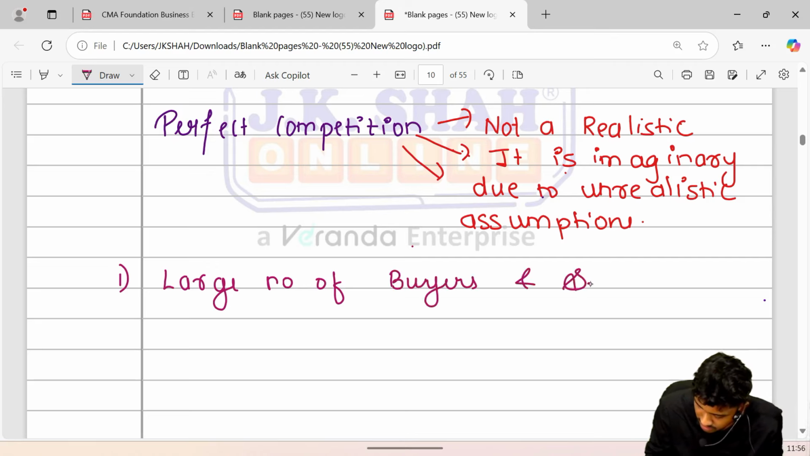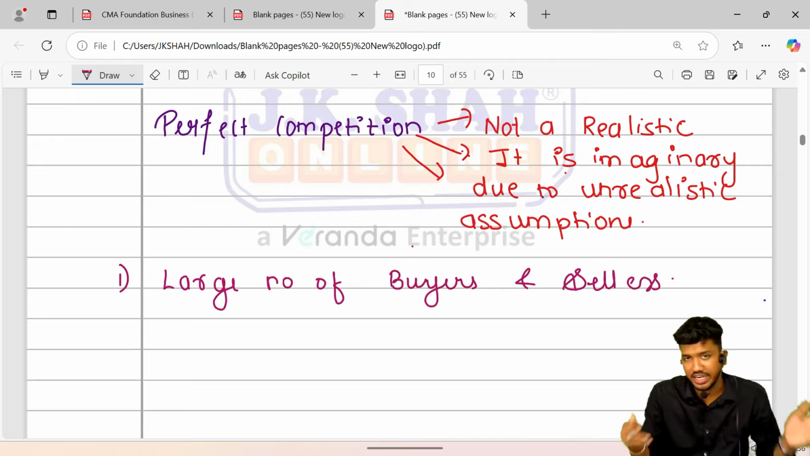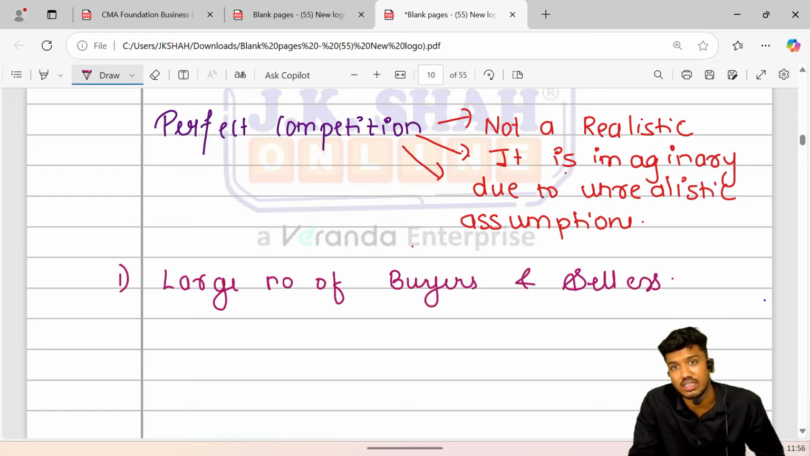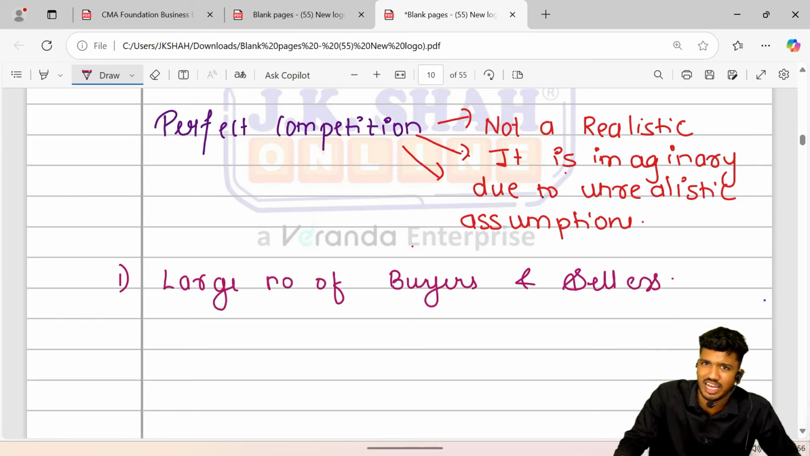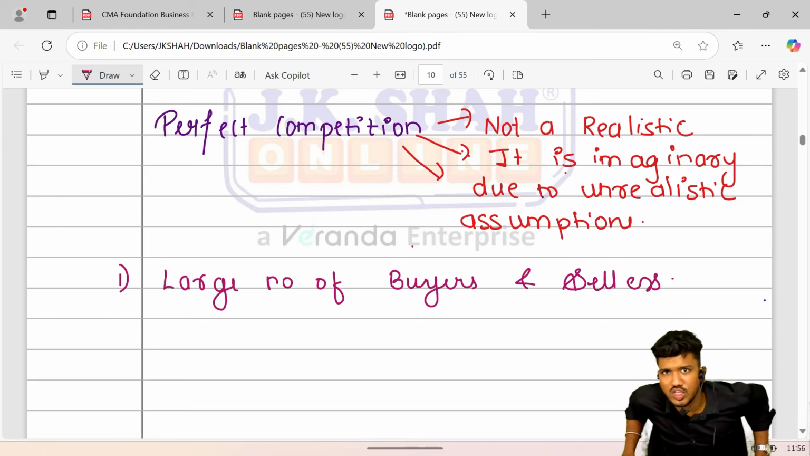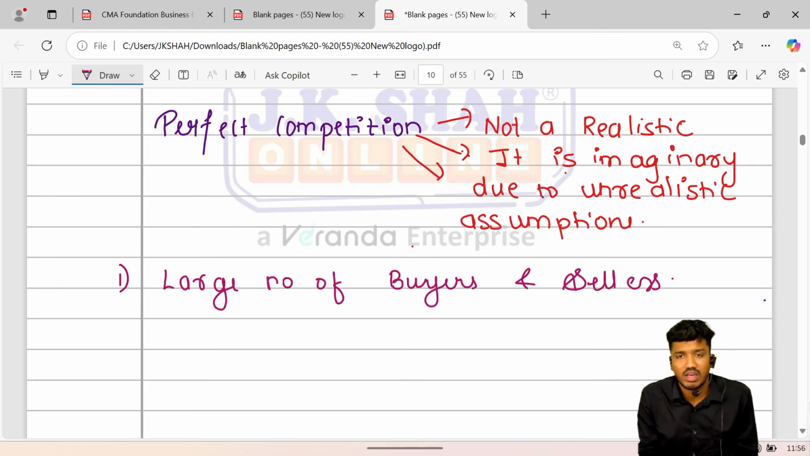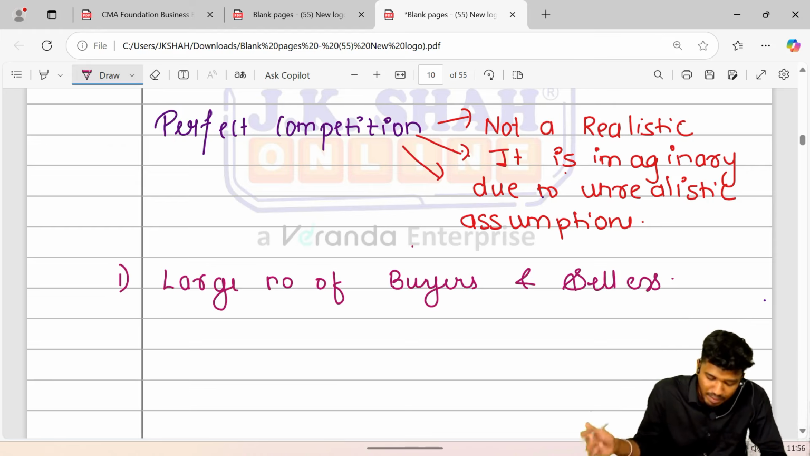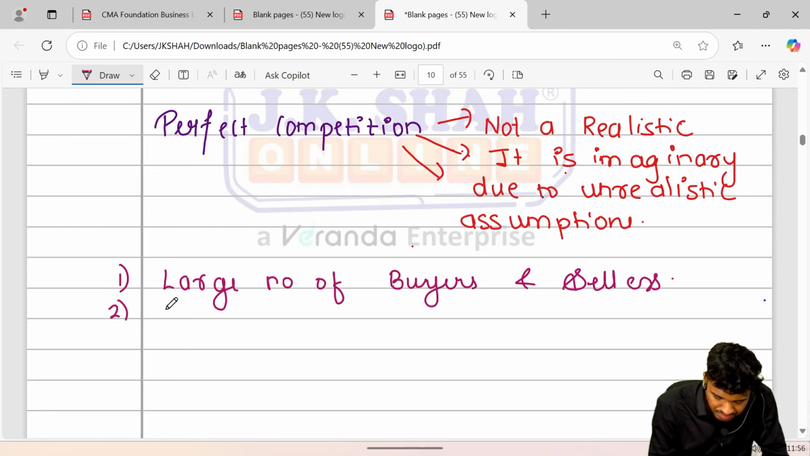Sir, what is unrealistic in it? This is definitely realistic, but other features are not realistic. In any market you go to, there are definitely a large number of buyers and sellers. Let's take the example of mobile phones. There are a large number of sellers: Oppo, Vivo, iPhone. At the same time, there are also a number of buyers. But again, they are buying and selling the same product, a homogeneous product.